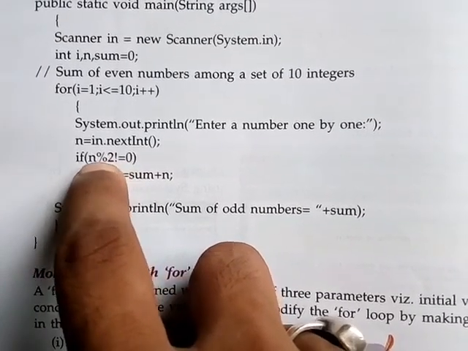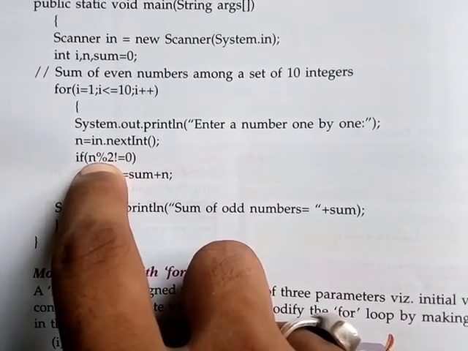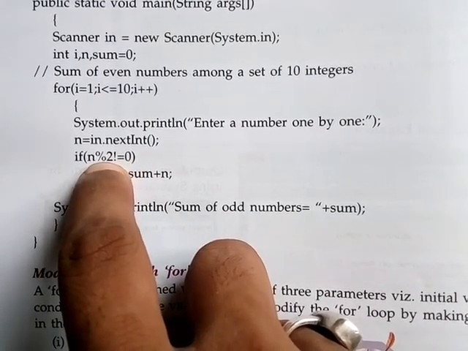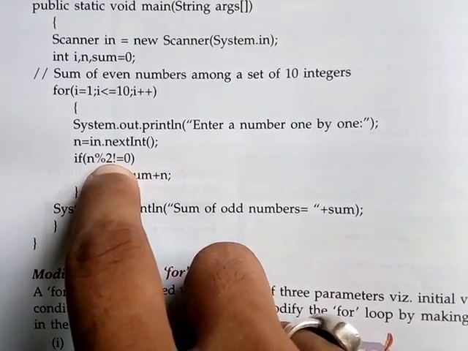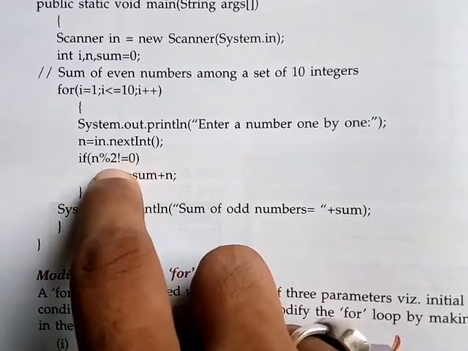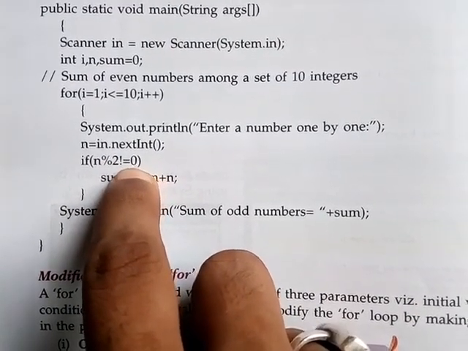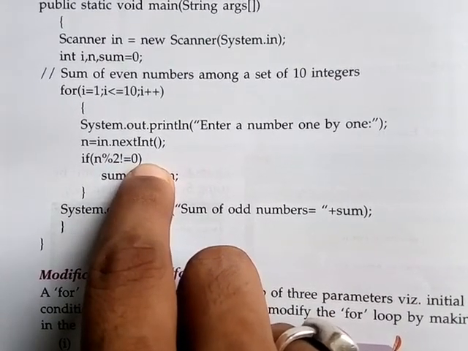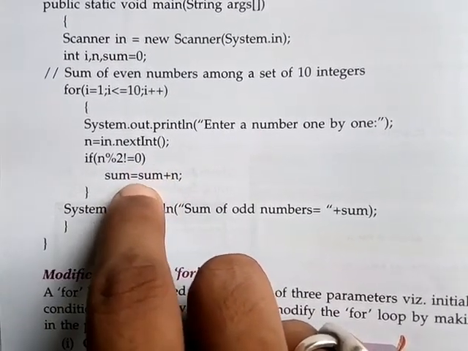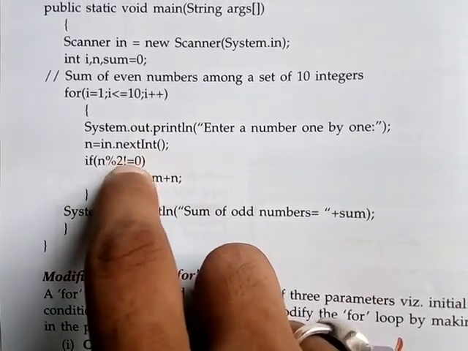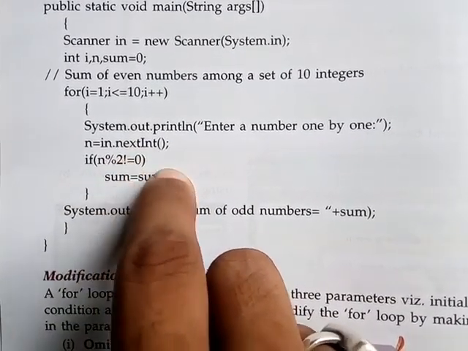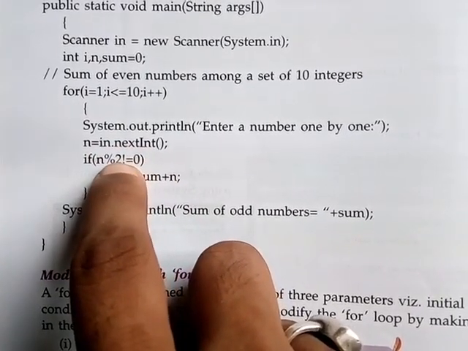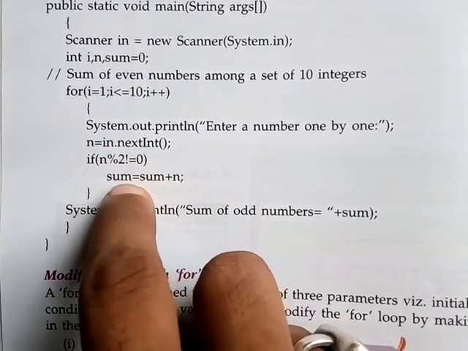Modulus 2 means you divide the user-entered number by 2 and get the remainder, and if that remainder is not equal to 0, that means it is an odd number, then only sum = sum + n. If this condition is not satisfied, control will not execute sum = sum + n, and if the condition is satisfied, control will reach this statement.